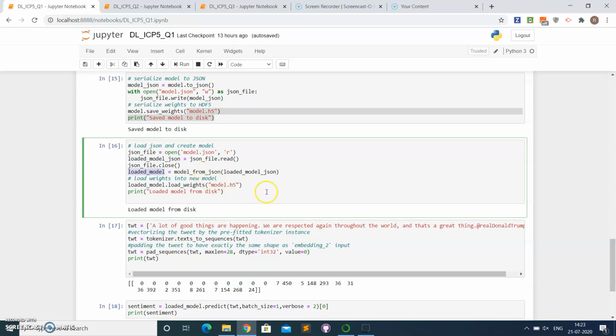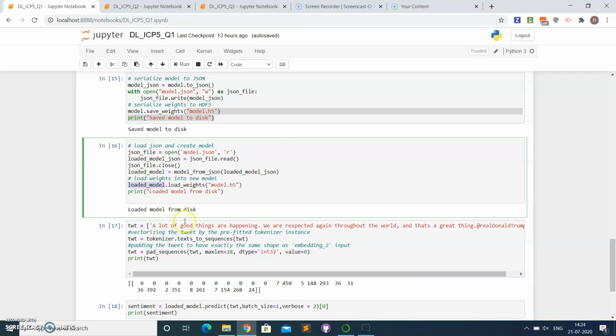That loaded model is loaded as a new model, and then we are going to analyze the new tweet data with the help of this loaded model.